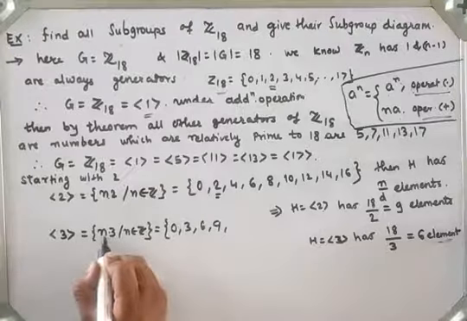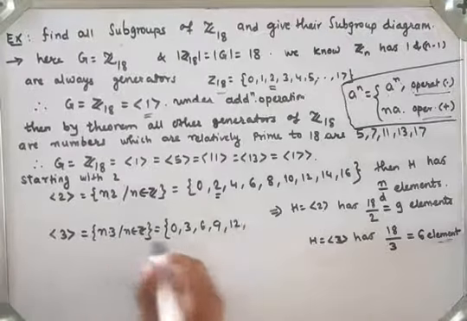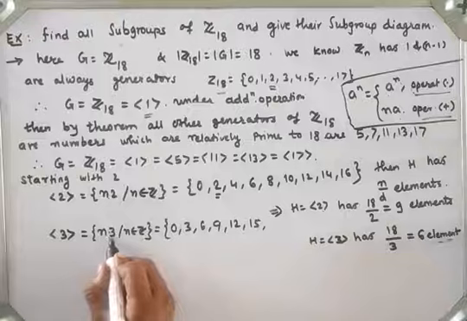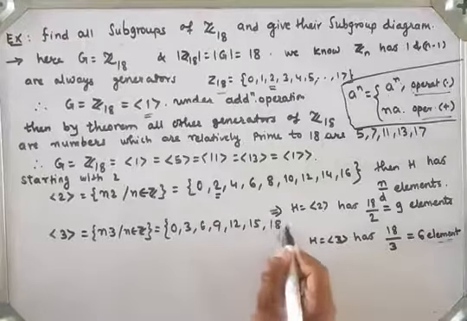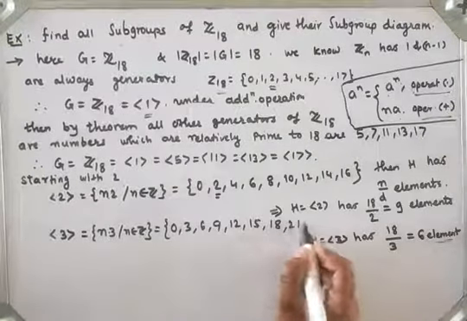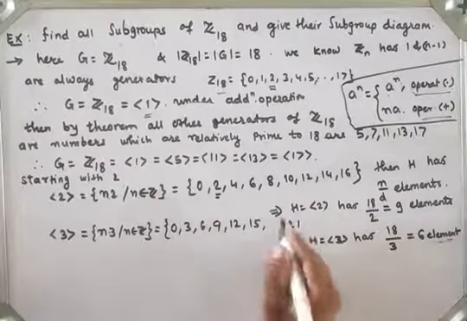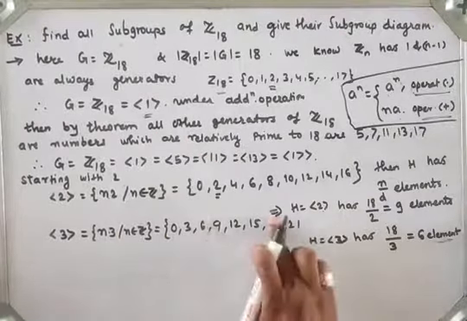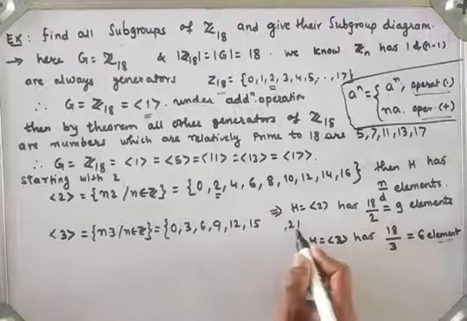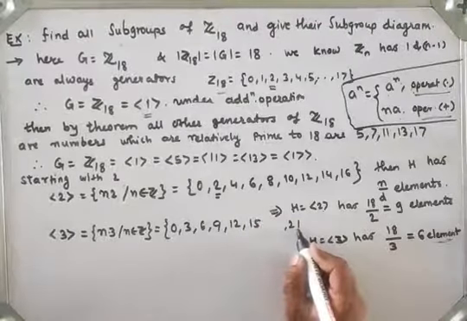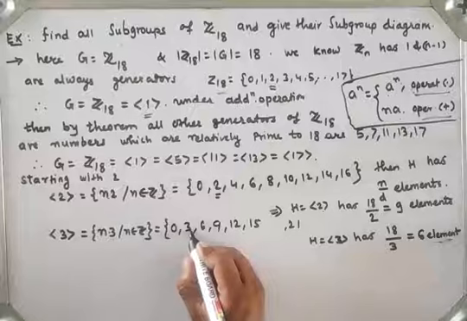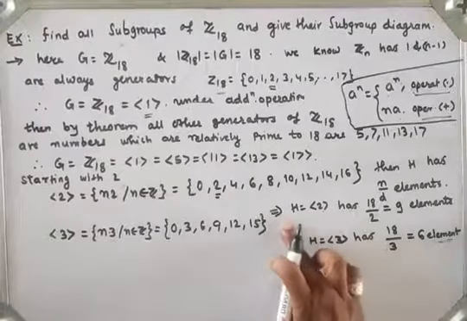If I take n equal to 4, then 12; 5, then 15; 6, then 18; 7, then 21. But here the operation is modulo 18, so for 18, modulo 18 I will get 0, which I already have in the set. If I take modulo 18 for 21, I will get 3, which is already in the set, so it has only these elements.